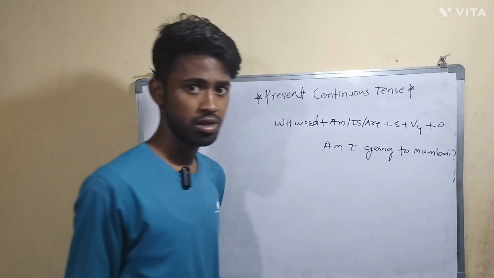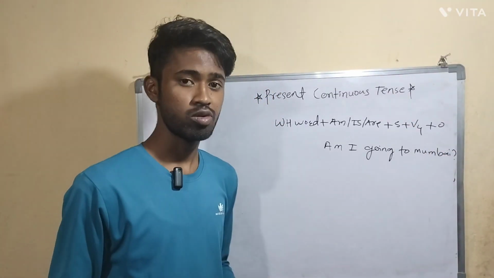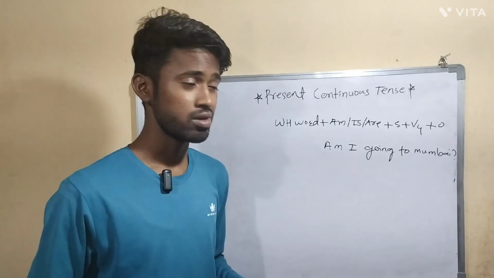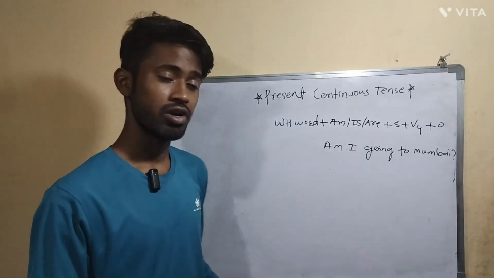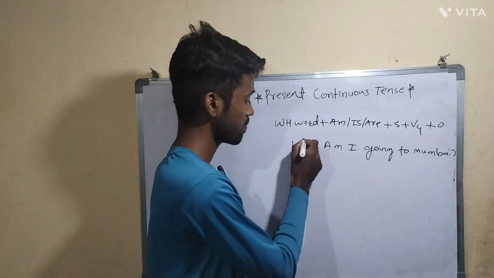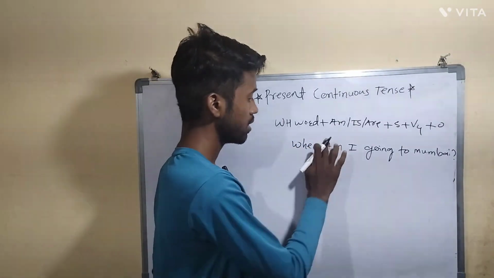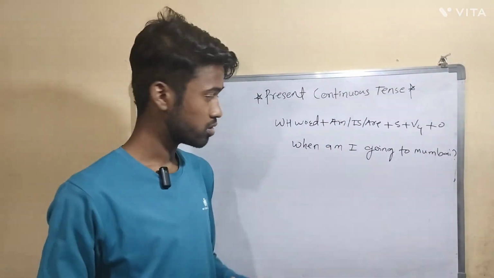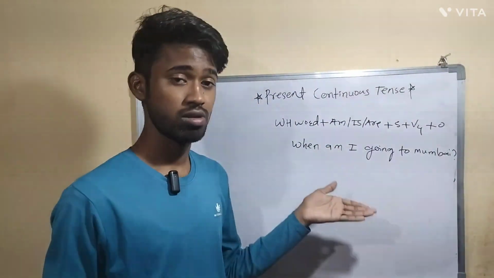This is a verbal question, right? You can answer this question in two ways. Yes, I am going to Mumbai. No, I am not going to Mumbai. Now let's add one WH word before this sentence, that is when. When am I going to Mumbai? Now this became a WH question.